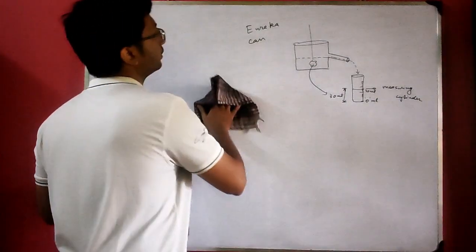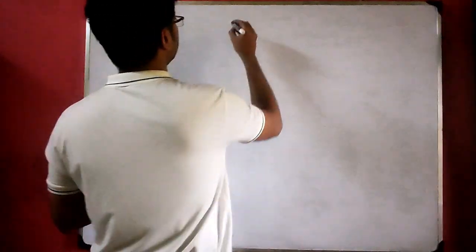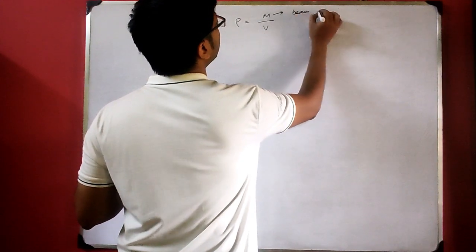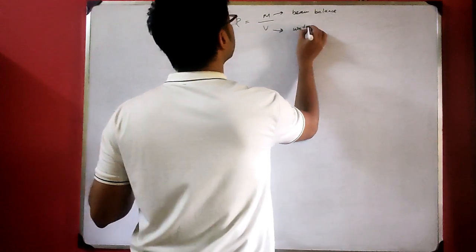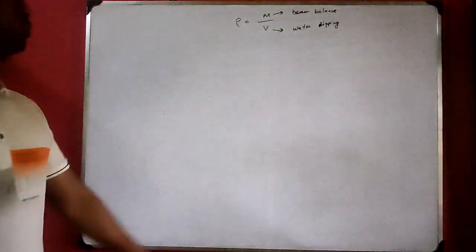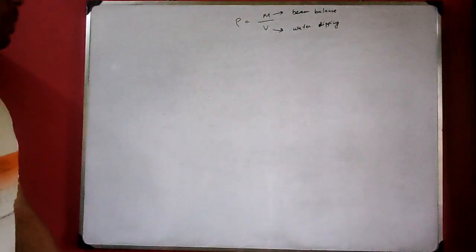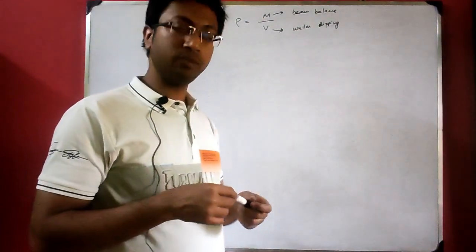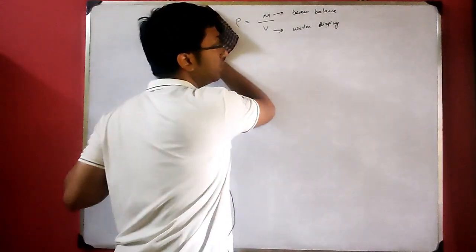Now we found out the density in this way. Suppose now density is evaluated as M by V, M from beam balance or physical balance, and V from water dipping. There are forms of water dipping. One is only measuring cylinder, another is Eureka can, and another one is Eureka can plus measuring cylinder. And if it's a regular solid and its dimensions are measurable, then you can find the volume by using a formula as well. The mass is only by beam balance. So density of solids is done.